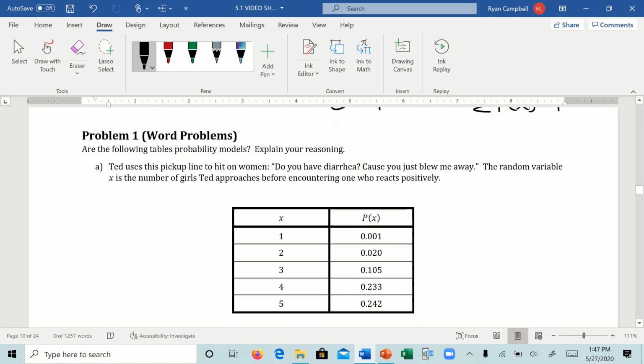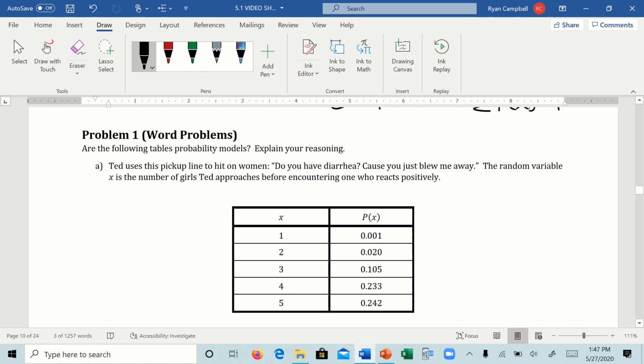All right, so problem number 1. Are these tables probability models? This is going to be in your word problems. There's a handout for word problems, so make sure you take a look at this.